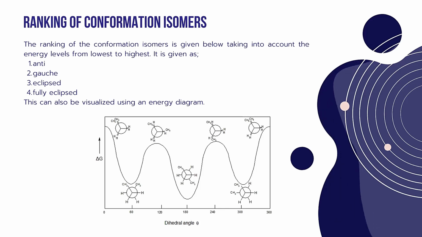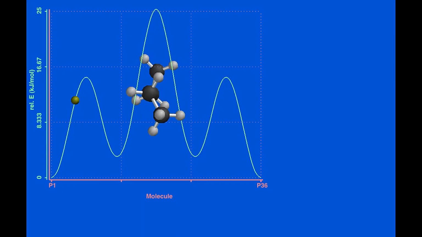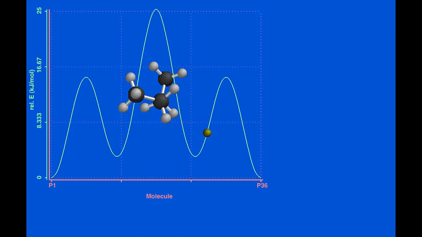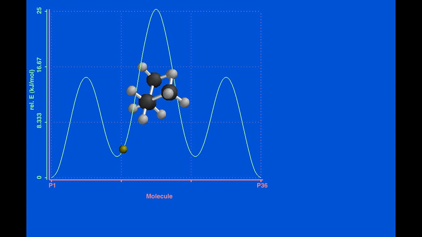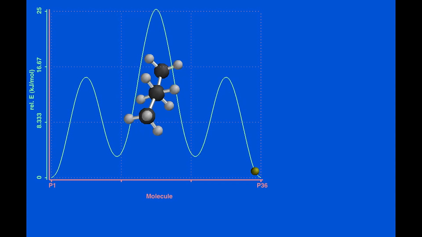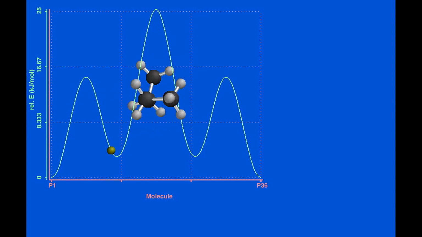The ranking of the conformational isomers, taking into account energy levels from the lowest to the highest, is anti, Gauche, eclipsed and fully eclipsed conformation. This can also be visualized using an energy diagram. An energy diagram is drawn by taking dihedral angle on the x-axis and energy on the y-axis. According to this energy diagram, as the dihedral angle goes from 0 to 60 degrees, the energy of the conformers of butane decreases.